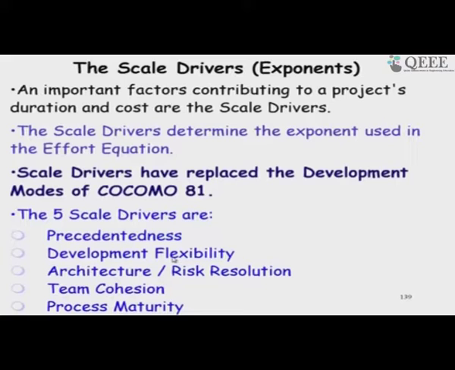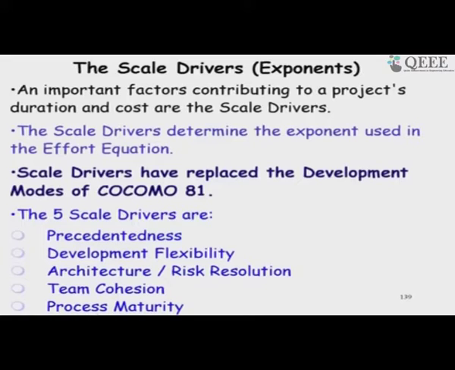Do we have a stringent requirement to meet the budget and the schedule, or can there be a little accommodation possible? Architecture risk resolution. How effectively are the risks handled? Team cohesion. Is the team well versed, have they worked earlier together? What is the process maturity?